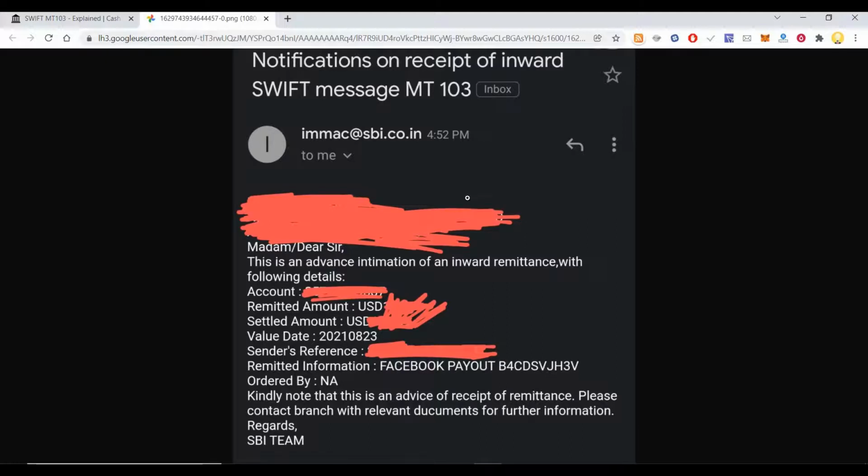Once you get this message or email, you just have to wait for a few days for the money to get credited into your bank account. If it is not getting credited, then after 4 to 5 days, maybe you can approach the bank. I hope this information is useful.